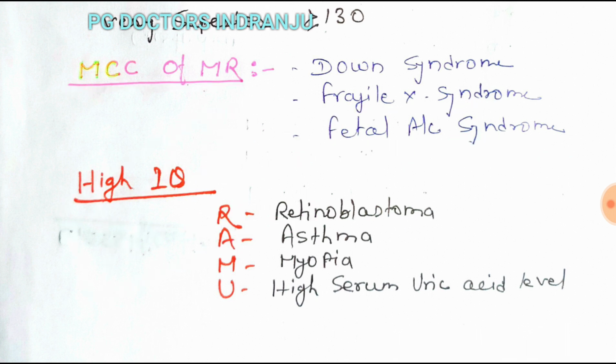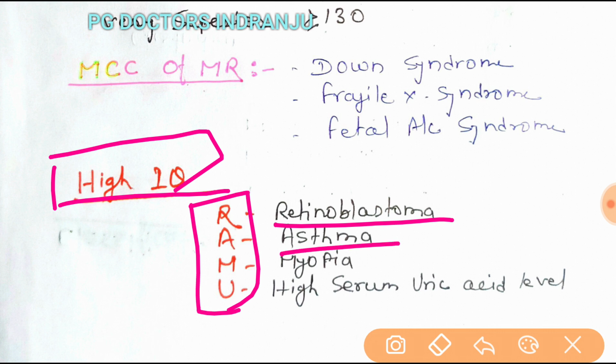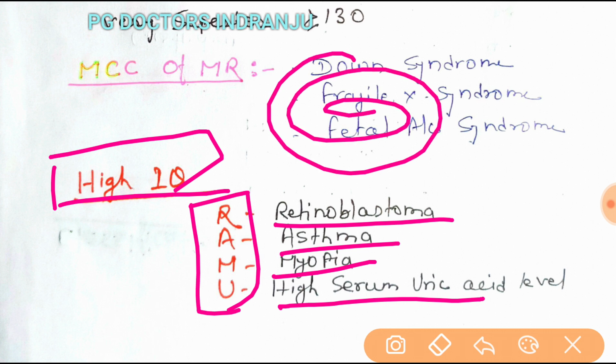A question is also asked about in which condition the IQ is very high. The IQ is very high in the case of RAMU, which is the trick: retinoblastoma, asthma, myopia, and the condition in which serum uric acid level is high. This question is asked many times, and it always seems circular, you may wonder, but the question is so simple.